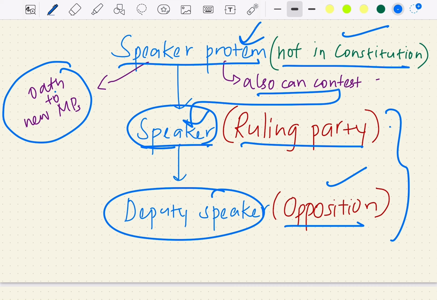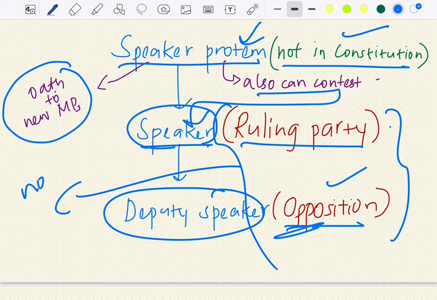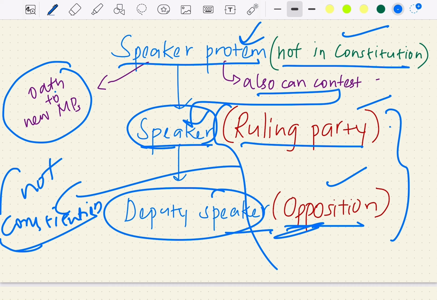This is not given in the constitution. It's just the convention followed in India, and that is an important point to note.